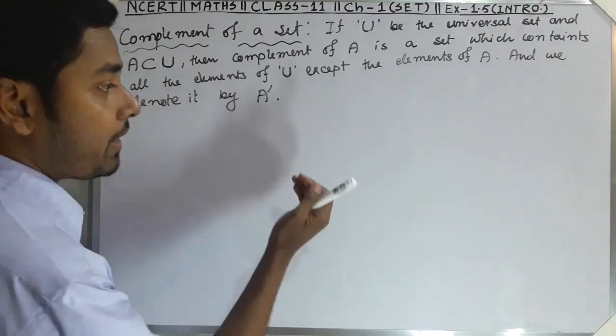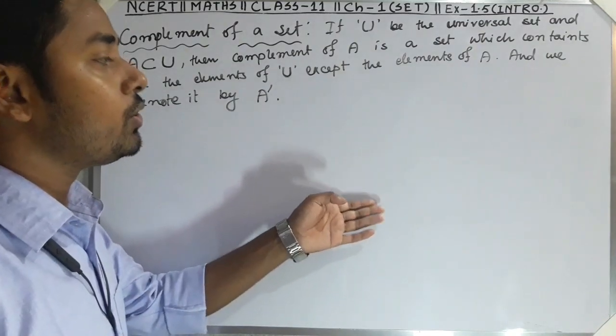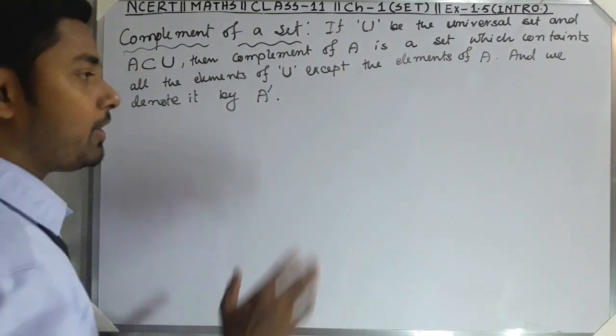Okay, let's have an example, then it will be clear to you like water. Very easy it is.